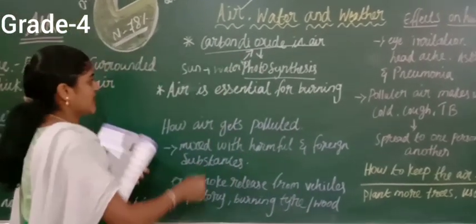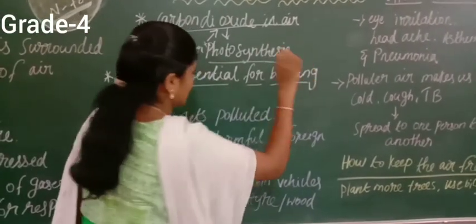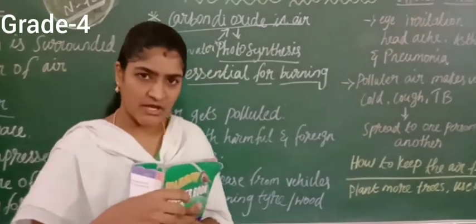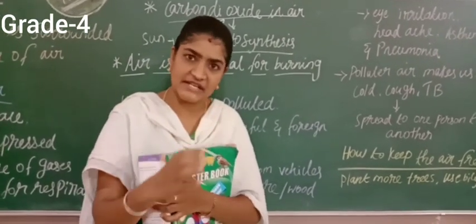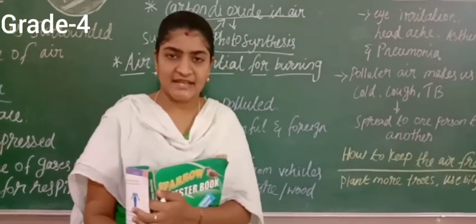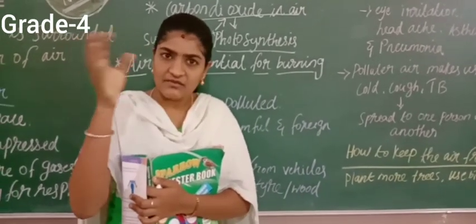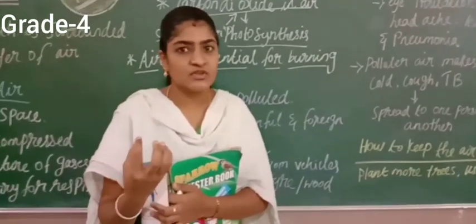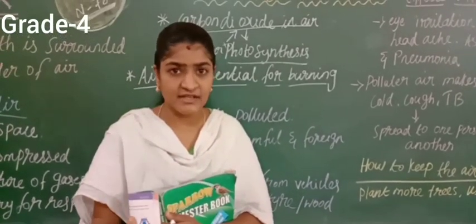Okay, and next one we are going to see air is essential for burning. Here I am going to give a small example. In a box or in a glass jar, you can light a candle and keep it inside the box or a bottle. When the air circulation is there, you can see that the candle will be lit.